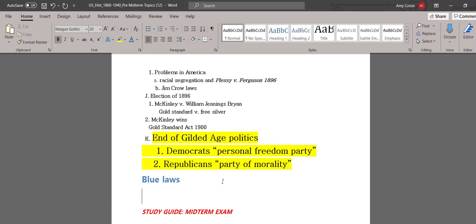Now, the other thing I want to mention is I'm talking in very broad generalities. Not all Republicans support blue laws. Not all Republicans are conservative or extremely conservative, and not all Democrats are extremely liberal. There are people who have many complex beliefs. It's hard to talk about political parties in generalities. So that's the last topic that I'm covering. At the end of the Gilded Age, the Democratic and Republican parties no longer were similar, and this is the beginning of the two parties establishing different platforms.